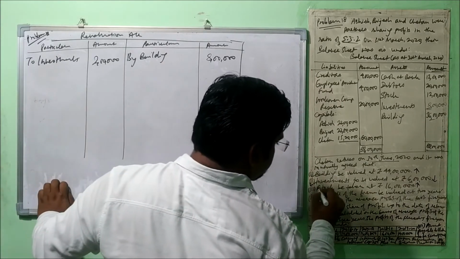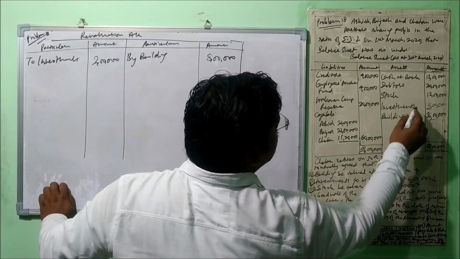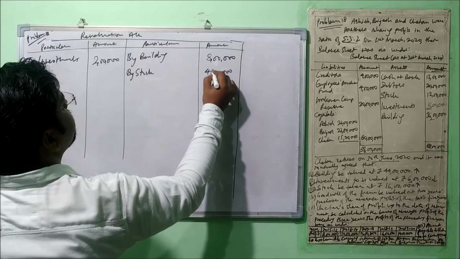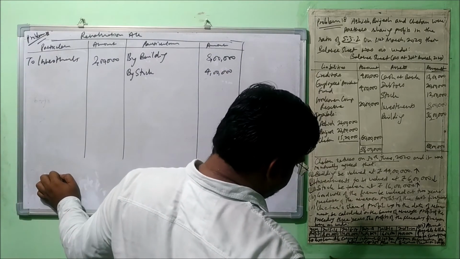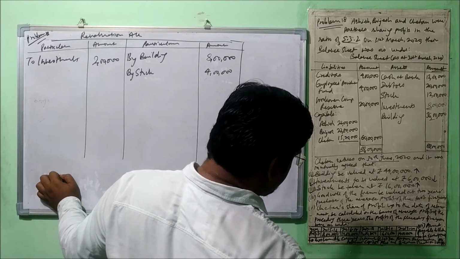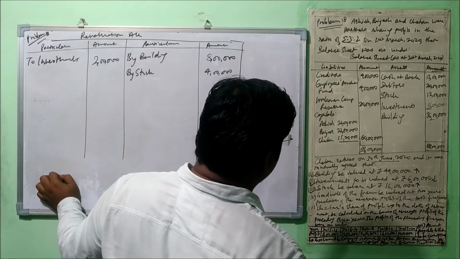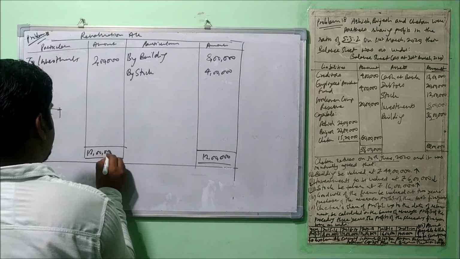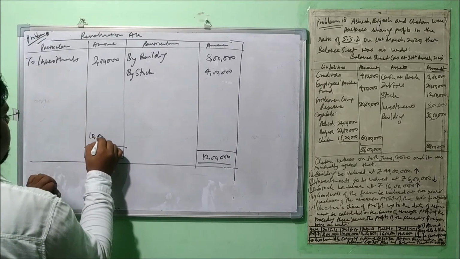Now let's talk about stock. The stock we take at rupees 16 lakh. And what is the value of stock? 12 lakh. Means we need to increase it by 4 lakh. Alright. Stock is also done. Now go to the firm's goodwill. We'll talk about it later. Any other adjustment related to revaluation account? I do not find any. Is there any claim? No, not at all. Alright then, make a total of this. That is 12 lakh. Out of this 12 lakh, we will deduct 2 lakh, then we get 10 lakh.